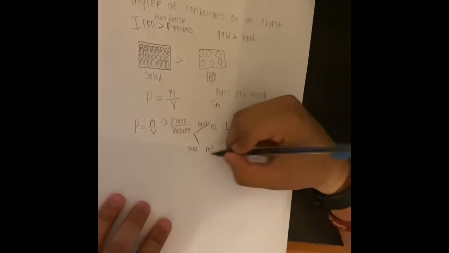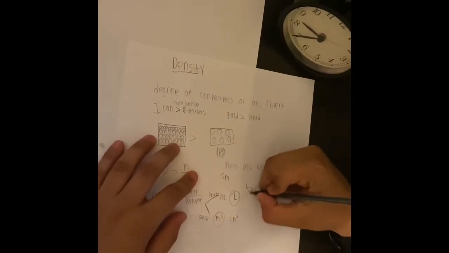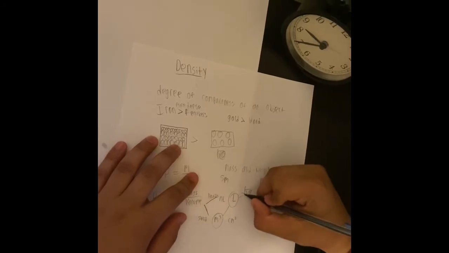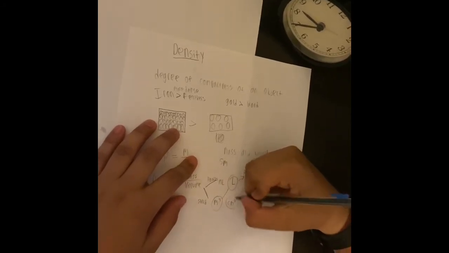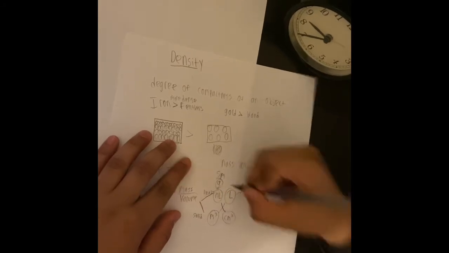For these 2 bigger ones, mass would not be measured in grams. It would be measured in kilograms for these 2. However, for centimeter and milliliter, the smaller ones, it would be measured in grams.